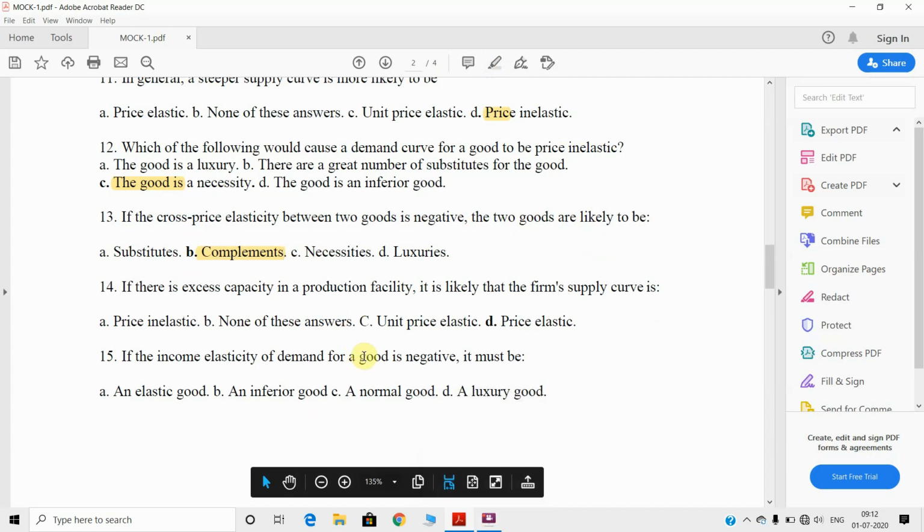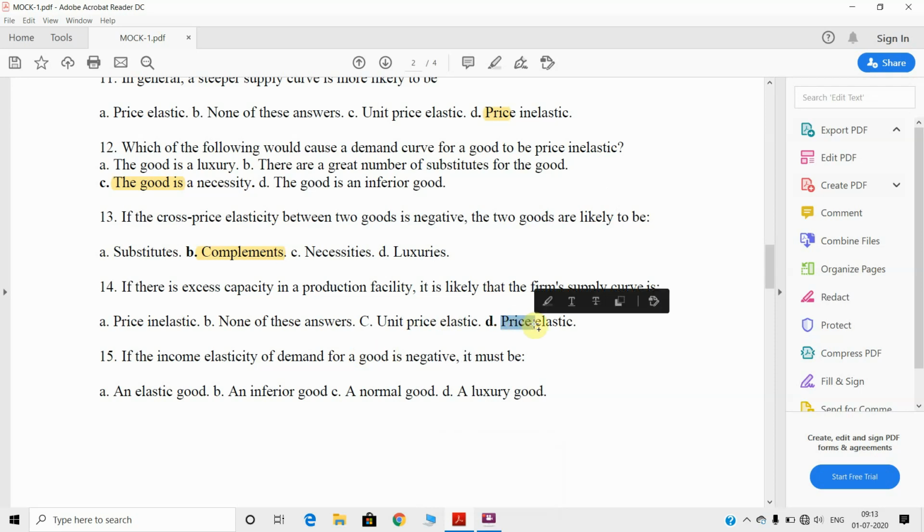Next come to 14. If there is an excess capacity in the production facilities, the firm's supply curve is likely to be, obviously, price elastic. Excess capacity means the supplier has a large amount of input supply, so it is capable of supplying excess. So it is price elastic. That means a small change in price leads to a large change in supply, right?